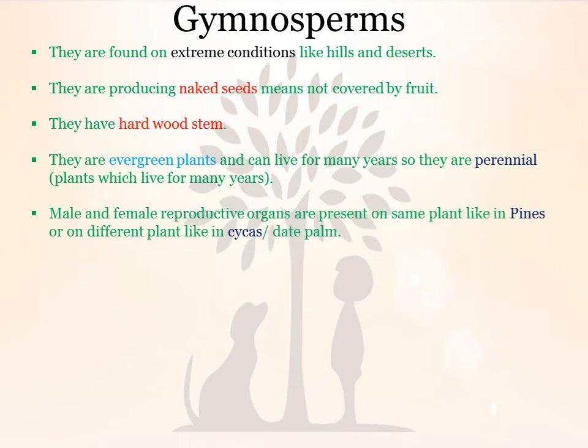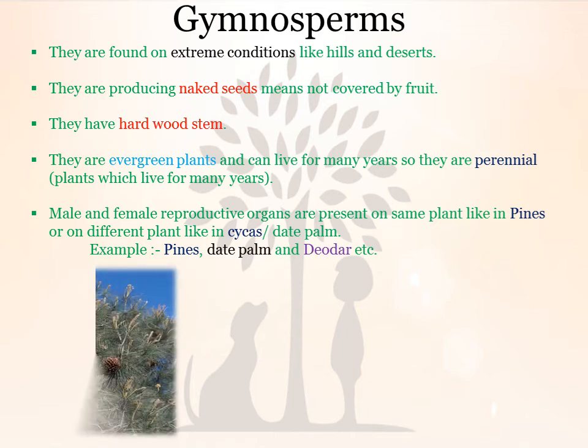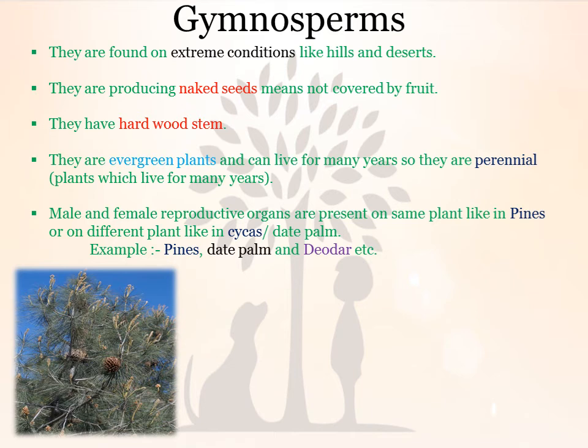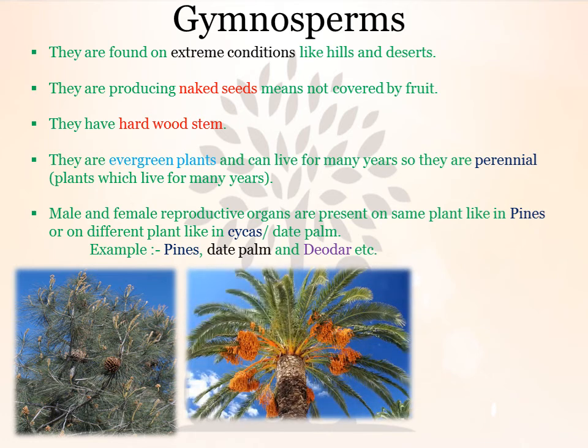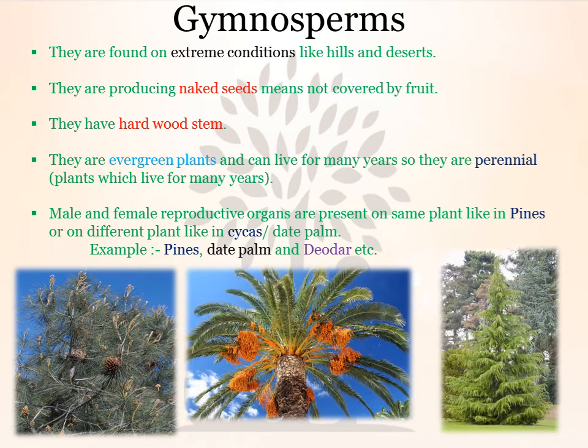Male and female reproductive organs are present on the same plant, like in case of pines, pinus, or they are also present on two different plants, that is cycas or date palm. Examples: pines, date palm and deodar, etc. This is the structure of pines, containing the structure of their cone. This is the structure of date palm and this is the structure of deodar tree.